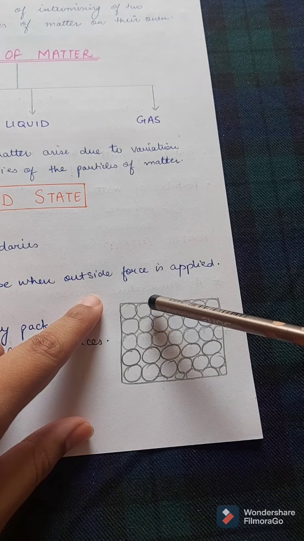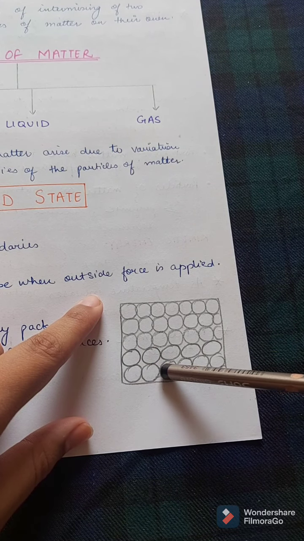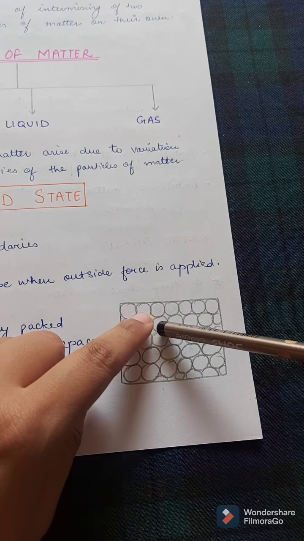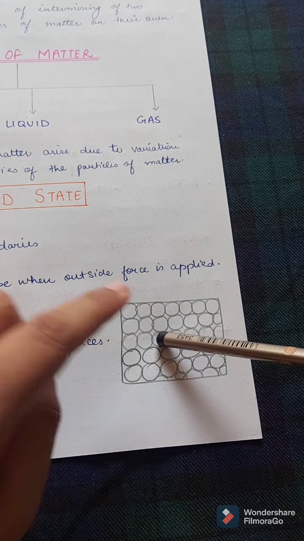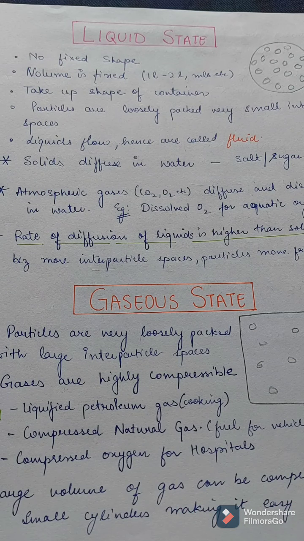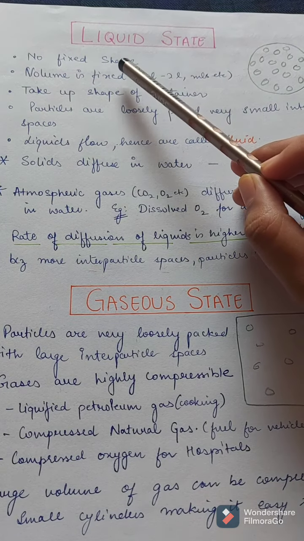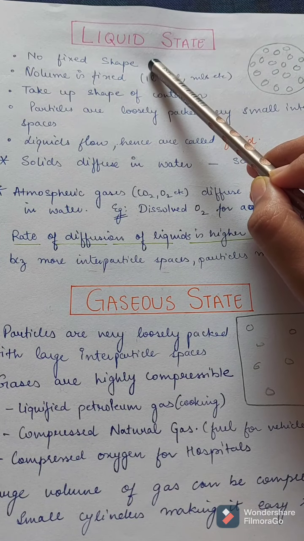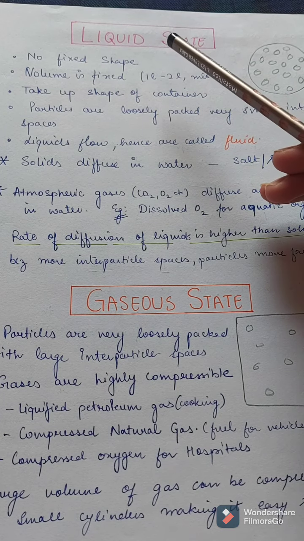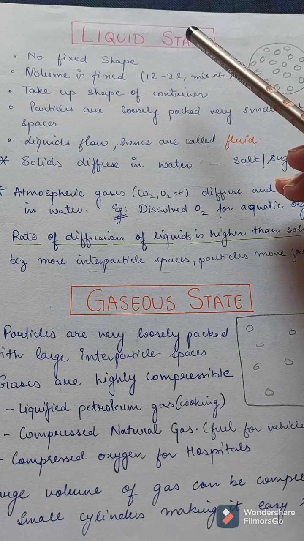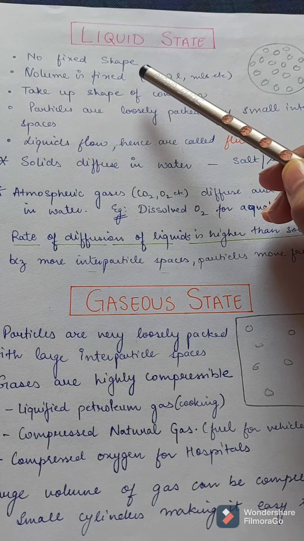These are the small particles of solid. These are very closely packed. There are very few or negligible interparticle spaces. Next is the liquid state of matter. The liquid state of matter has no fixed shape. For example, water. Water is a liquid and it doesn't have any fixed shape. But yes, it has a fixed volume.